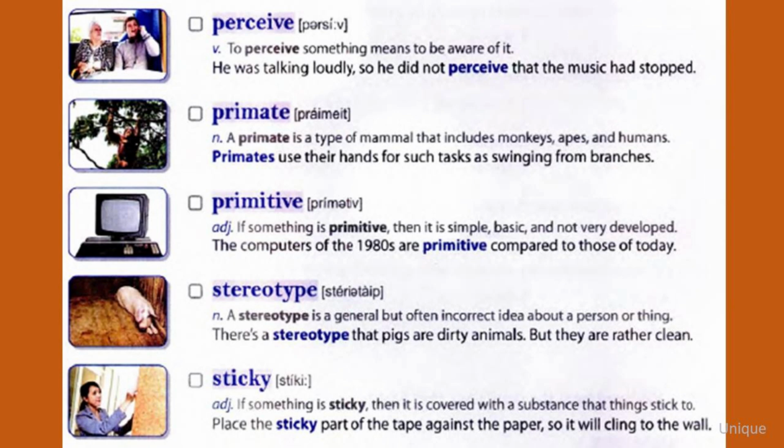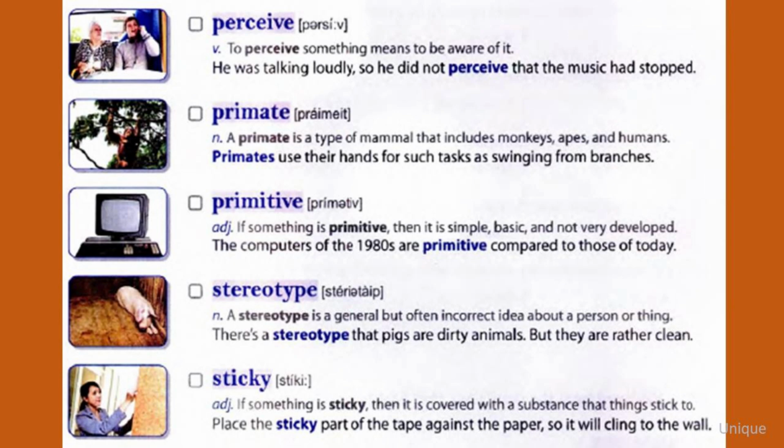Primitive. If something is primitive, then it is simple, basic, and not very developed. The computers of the 1980s are primitive compared to those of today. Stereotype. A stereotype is a general but often incorrect idea about a person or thing. There's a stereotype that pigs are dirty animals, but they are rather clean.